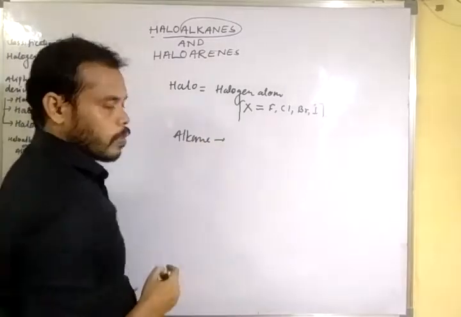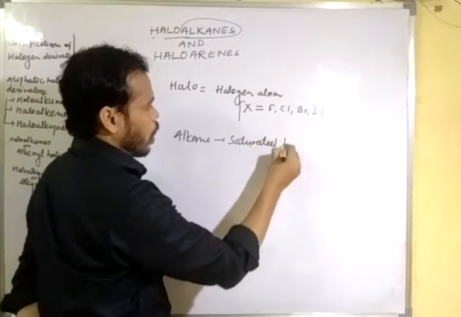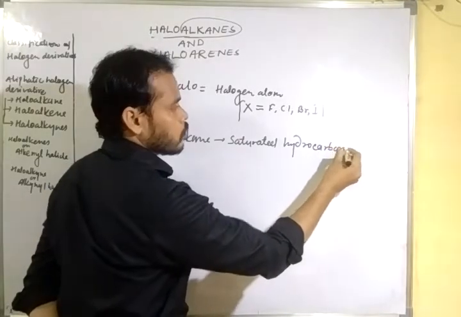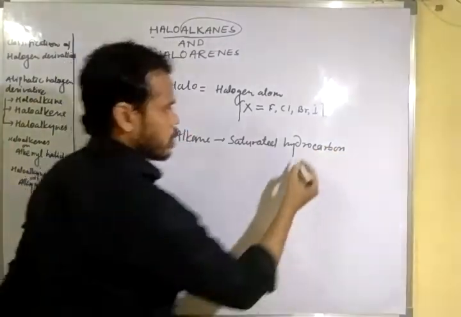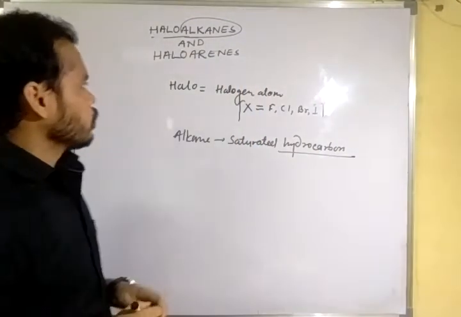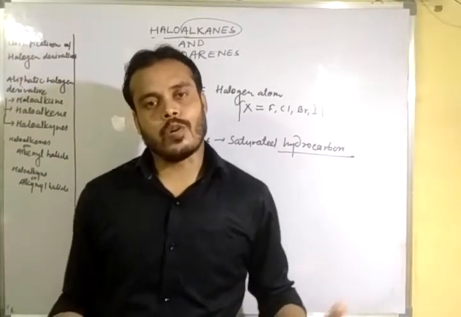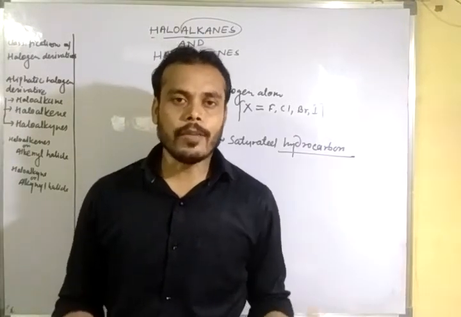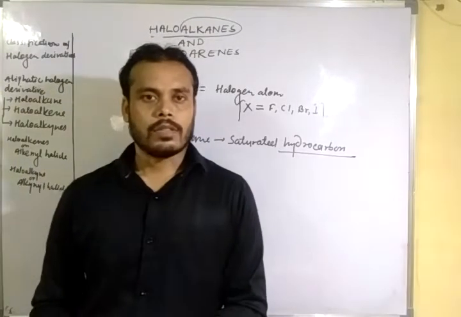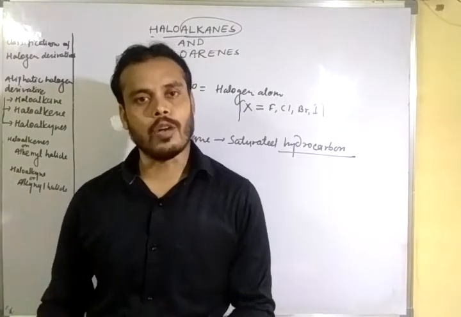Alkanes belong to saturated hydrocarbons. Do you know what a hydrocarbon is? Now, first of all, we can say that the halogen derivatives of alkanes are known as haloalkanes. That means when hydrogen atoms are replaced by halogen atoms, haloalkanes are formed.